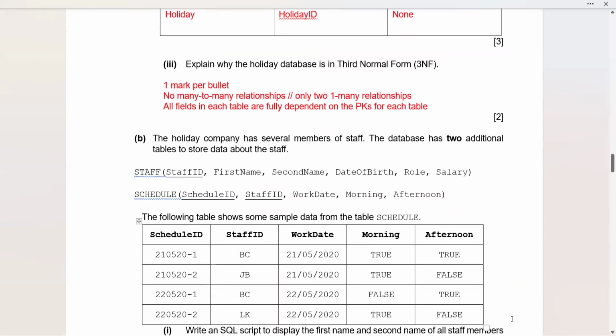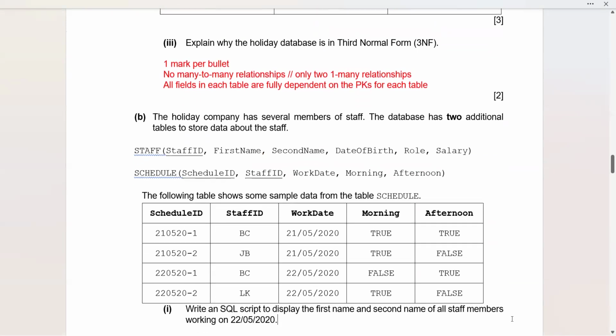Now, part B. The holiday company has several members of staff. The database has 2 additional tables to store data about the staff. And which are those? This is the holiday company, any company which is dealing with these holidays. This is dealing with 2 additional tables. One is staff, and here you can see staff ID, first name, second name, date of birth, role, and salary. These are the fields of your staff table, and this staff ID is your primary key.